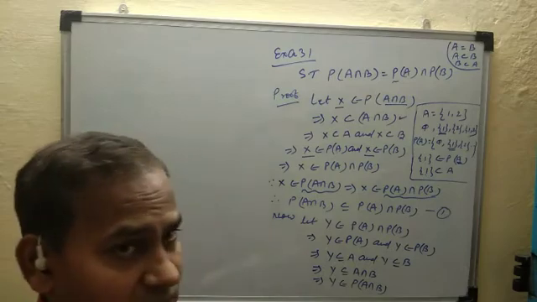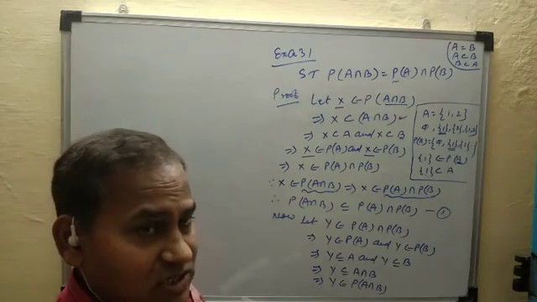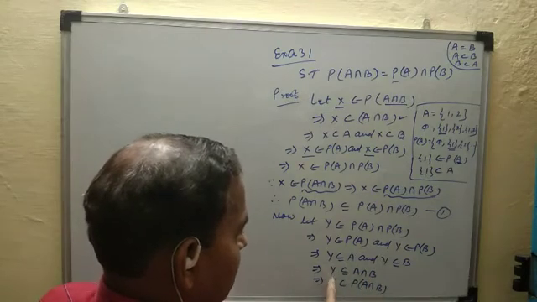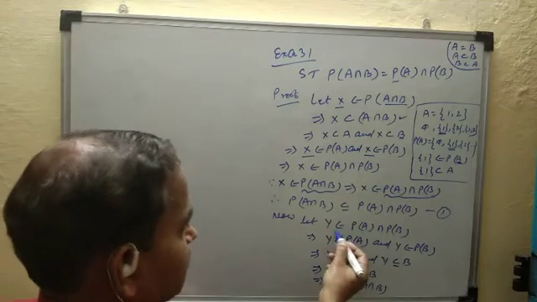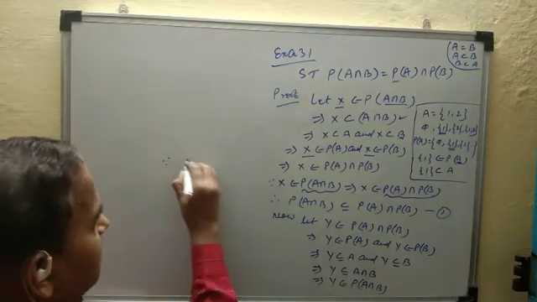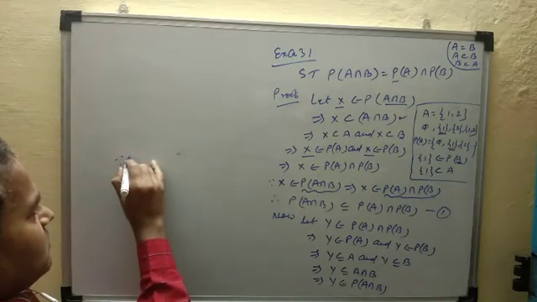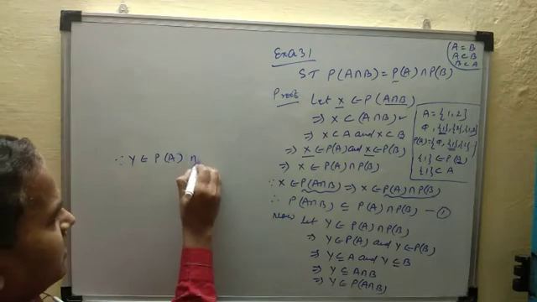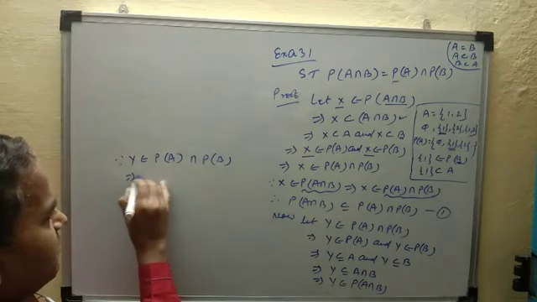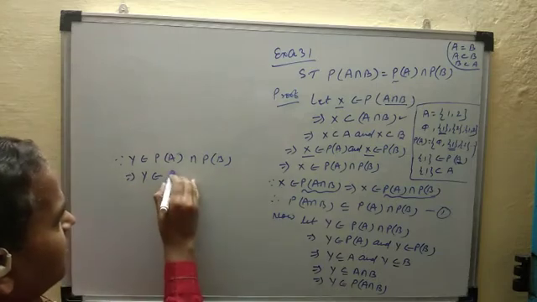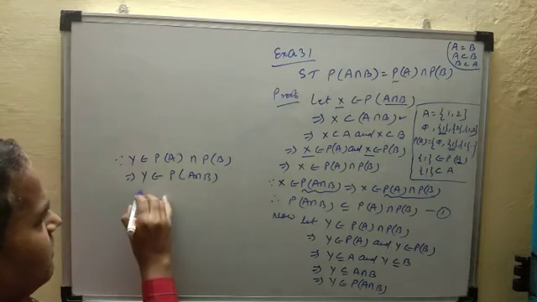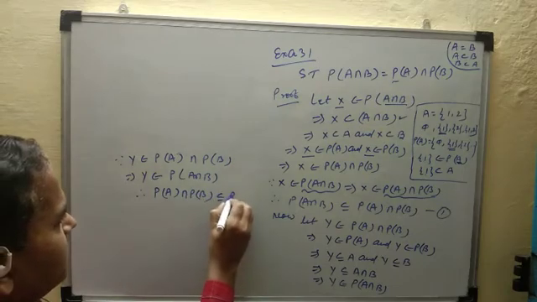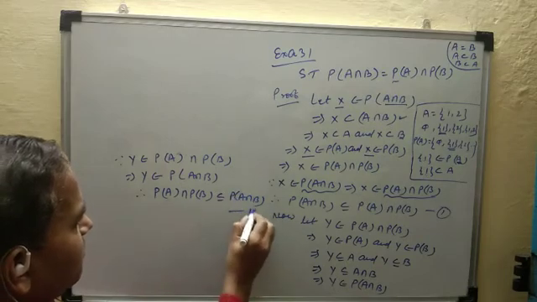जो सबसेट्स का एलिमेंट होगा that element, जो सबसेट्स जो सेट के सबसेट होंगे that are element of power set of A. So Y is the subset of A intersection B. So that Y is the element of power set of A. अब आप Y क्या सपोज किए थे, Y belongs to P of A intersection P of B and this implies Y belongs to P of A intersection B, therefore P of A intersection P of B is the subset of P of A intersection B, call it second.